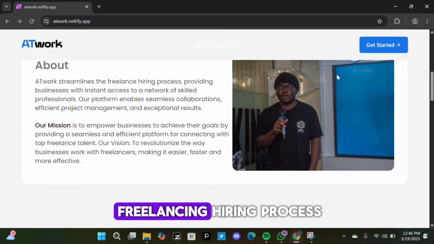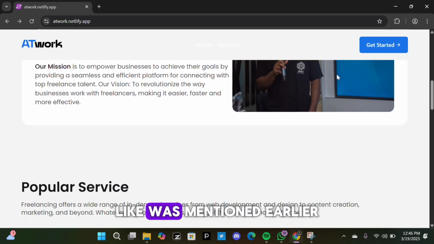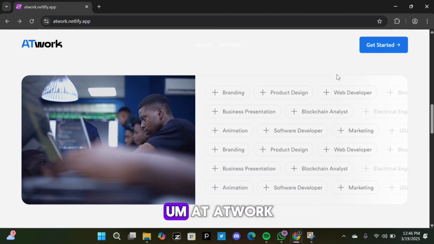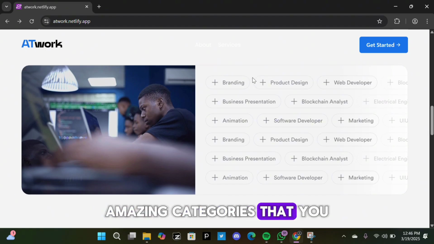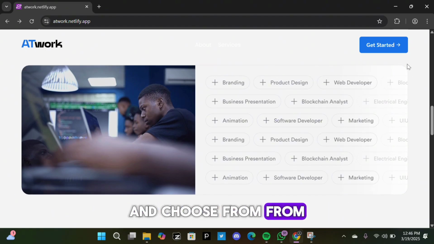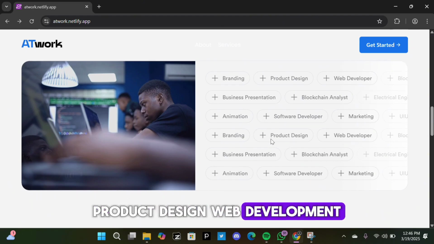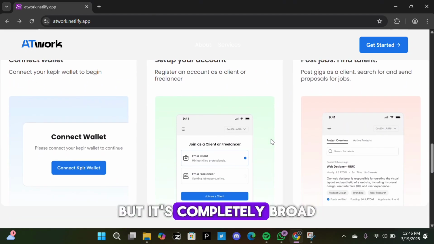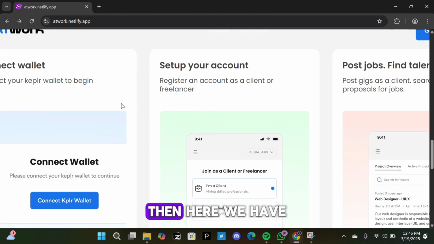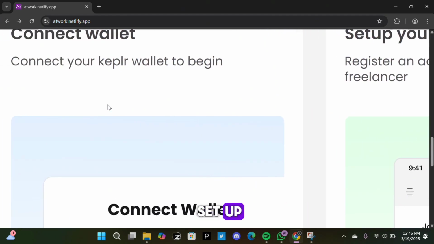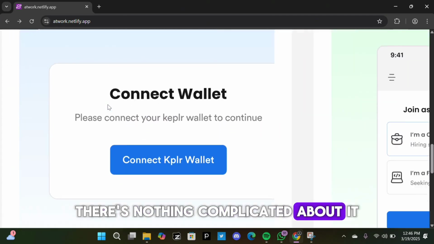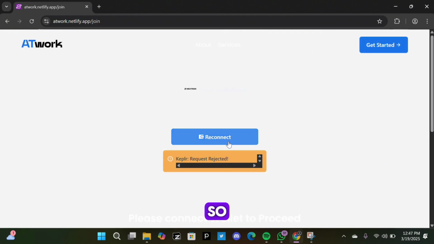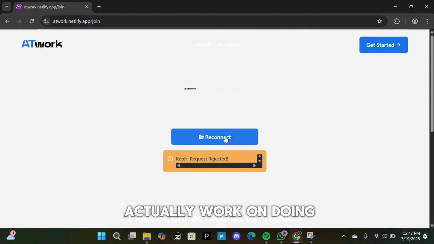AtWork streamlines the freelancing hiring process, like was mentioned earlier, with a mission to empower businesses. So you see that at AtWork there are a lot of amazing categories that you can click into and choose from: branding, product design, web development, business, animation. It's not just limited to one thing, but it's completely broad. Then here we have three simple steps to set up. Three very easy steps. There's nothing complicated about it. First is connect wallet. Like I said, you need to have your Keplr wallet installed. So let's get started and actually work on doing it live.